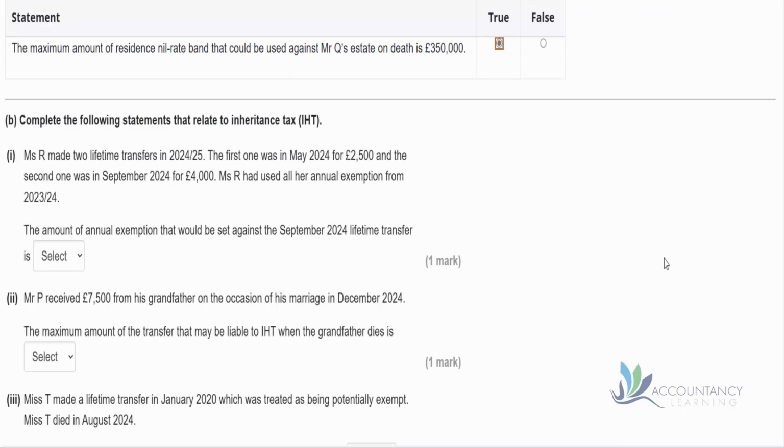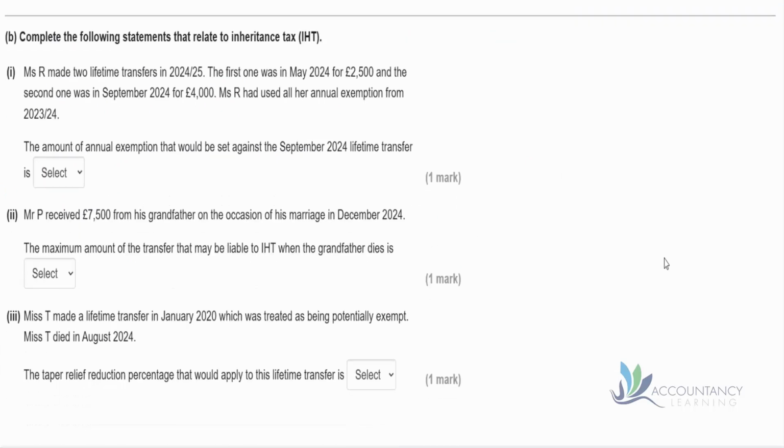Okay, let's move on to part B. So complete the following statements that relate to inheritance tax. Miss R made 2 lifetime transfers in 24-25. The first one was in May 24 for £2,500, and the second one was in September 24 for £4,000. So Miss R had used all her annual exemption from 23-24, that's the previous year. So normally we can carry forward any unused annual exemption, but there is none available, it's all been used.